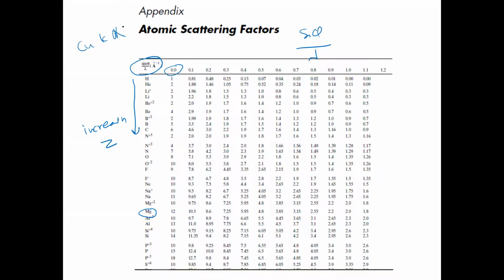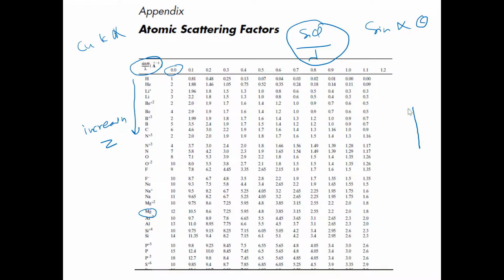1.545, whatever it is. I don't really memorize things, but what is varying? Lambda is fixed, so we can ignore it, because it is a fixed value in one typical experiment. Now sine theta is changing and increasing here, because this value is increasing. Sine theta is proportional to theta at smaller angles, so that means your scattering angle is increasing.